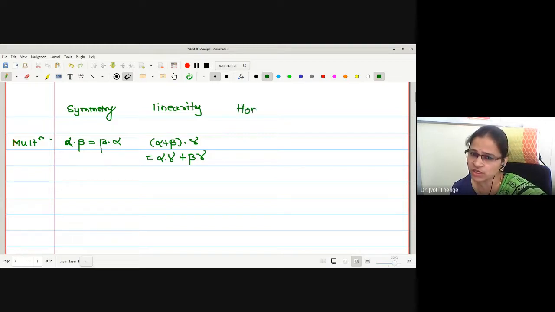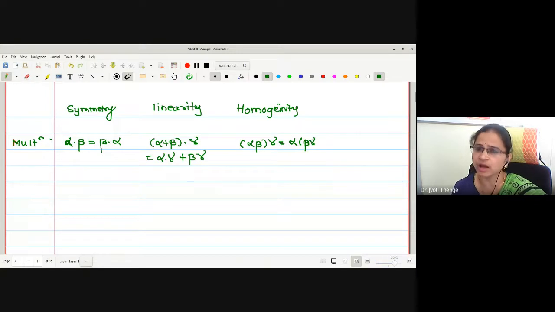Then we follow homogeneity. What is homogeneity? Alpha beta multiplied by gamma may be written as alpha into beta gamma. This is like associativity also. You can take the multiplication of any two scalars first and then multiply by the third one. This is the homogeneity property.